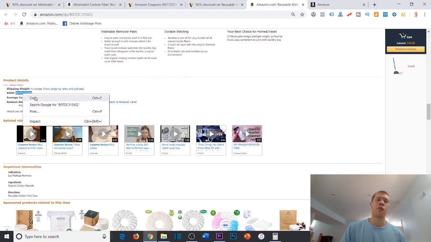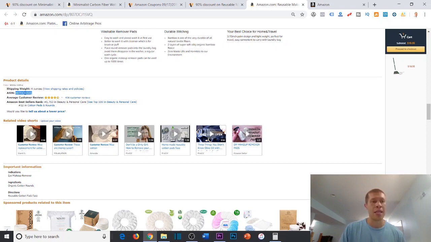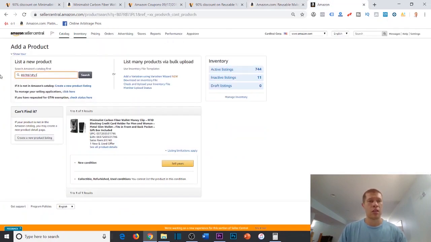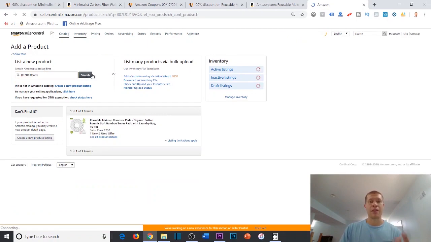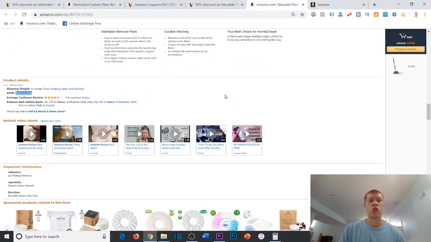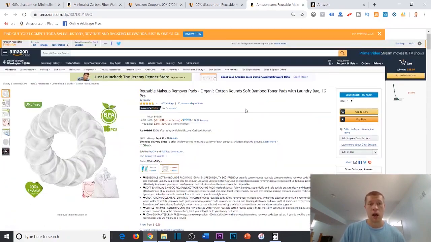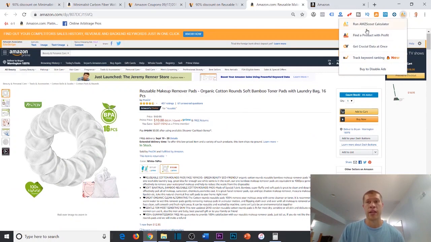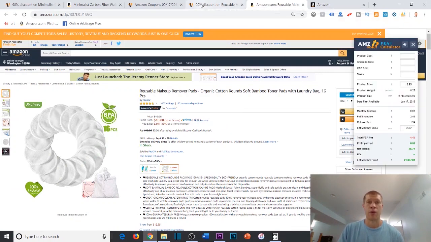But none of that matters if we can't actually sell it ourselves. So let's take the ASIN, take it into Seller Central, and check the product to see if we can sell it, okay? And we can sell this in new condition. So that is a great sign as well. Now, this is another good product potentially, but let's check the calculator plugin right here to see what our potential profit margin would be, right? So we're buying it for $129. We're going to say it's going to cost us another 30 cents to ship it in. Probably won't even cost me that much because I ship a lot of stuff in at once.